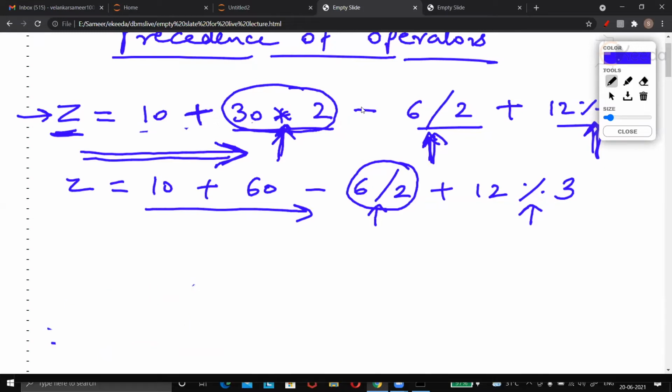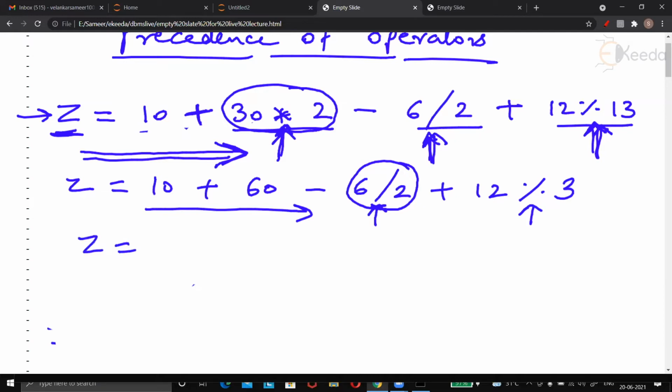Please give some time. So as division is written before this percent, 6/2 will be done first. So what we get is 10 plus 60.